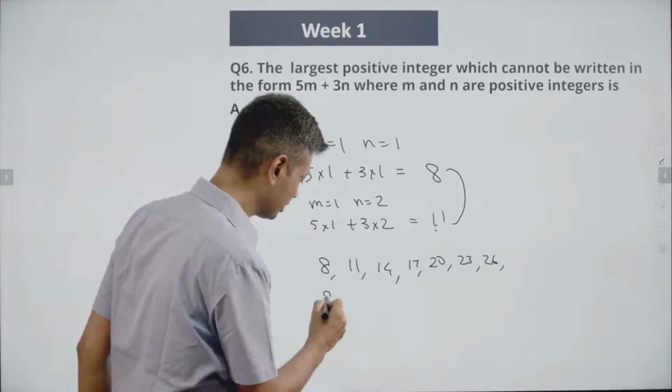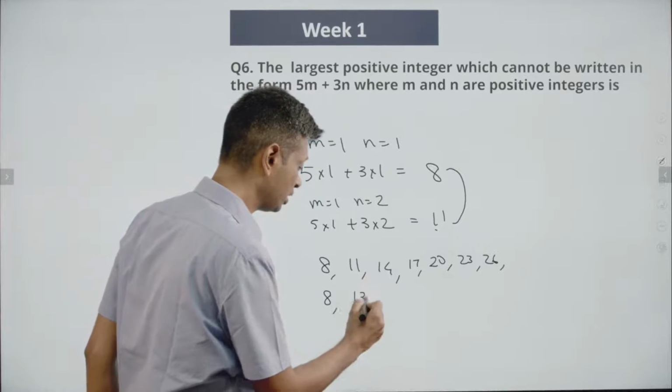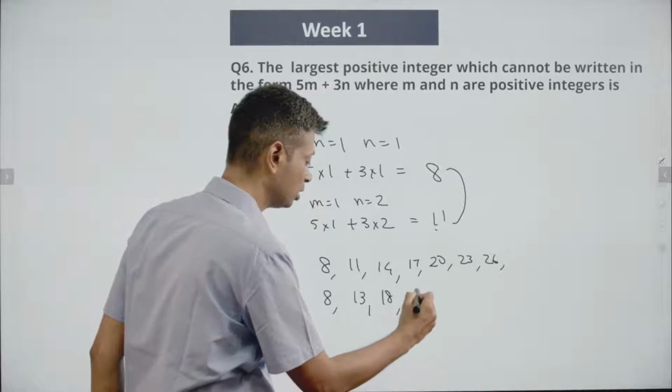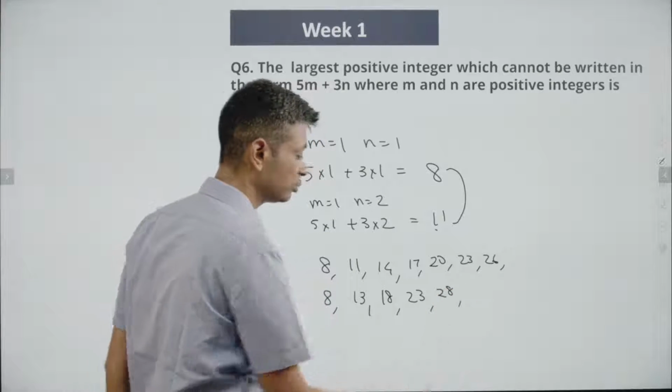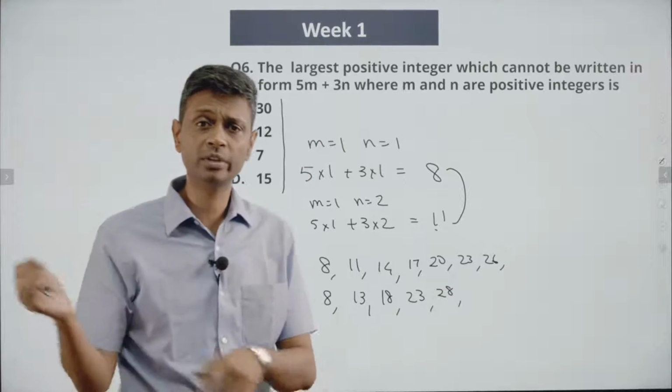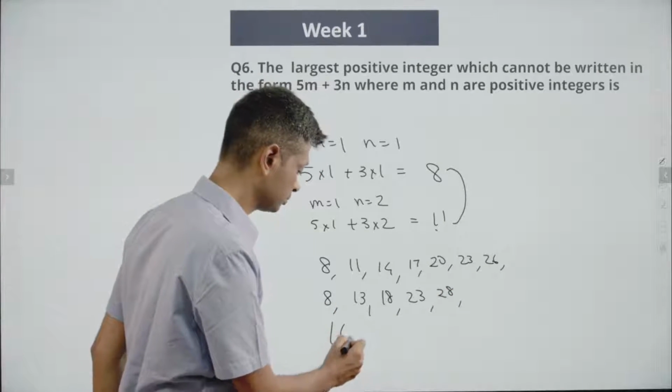I have 8 is possible. Same approach, I can put more 5s. 13 is possible. 18 is possible. 23 is possible. 28 is possible. We can put 2 3s and 2 5s. So 16 will be possible.